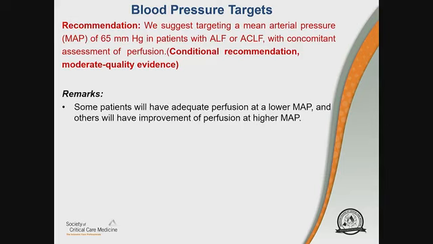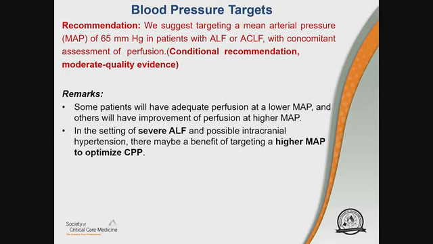But just with a caveat, some patients will have adequate perfusion at a lower MAP. As you know, some of these patients with their normal MAP may be 60, and others will have an improvement of perfusion at higher mean arterial pressures. Another comment here, and this will be addressed more when we publish as Part B of these guidelines related to neurologic issues. In the setting of severe ALF and possible risk of intracranial hypertension, there may be a benefit of targeting a higher MAP to optimize cerebral perfusion pressure.